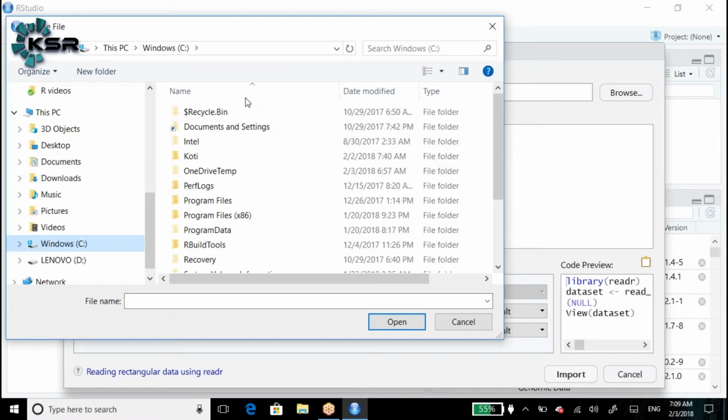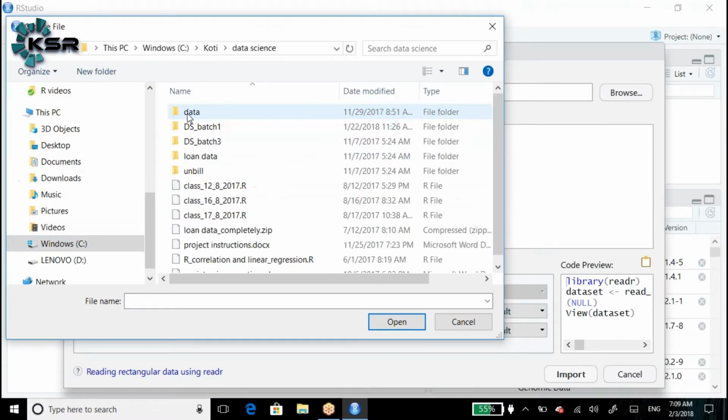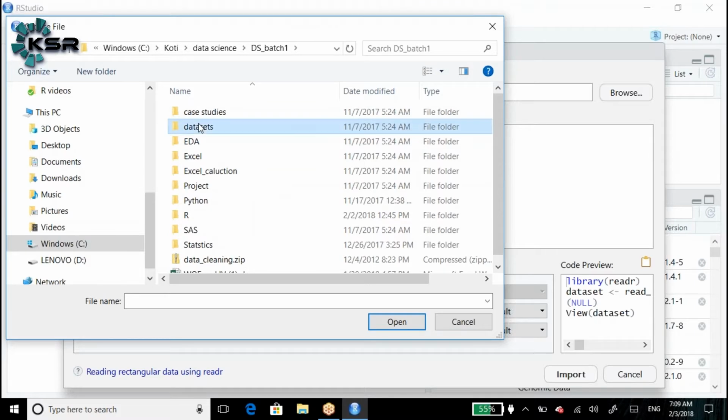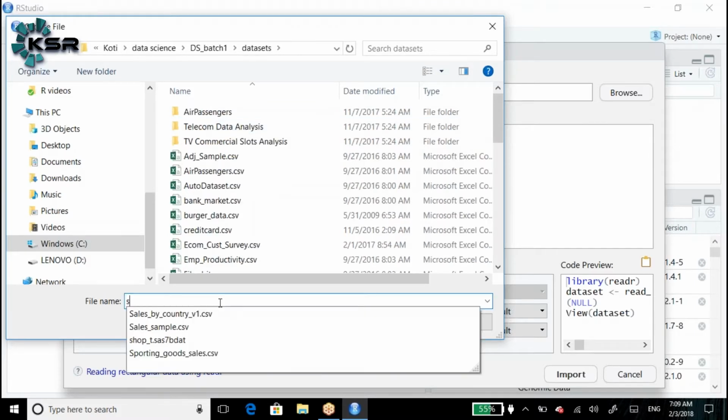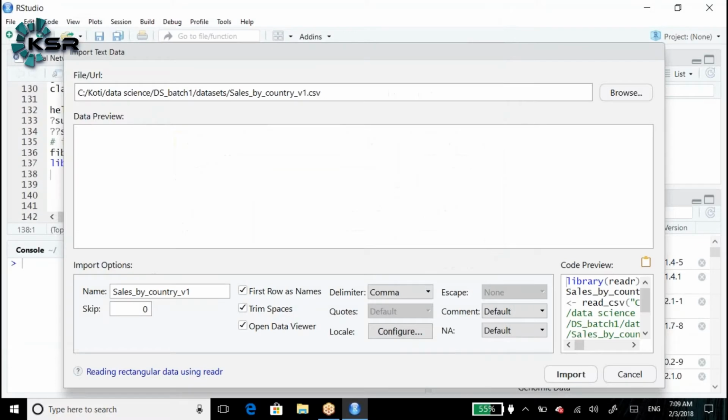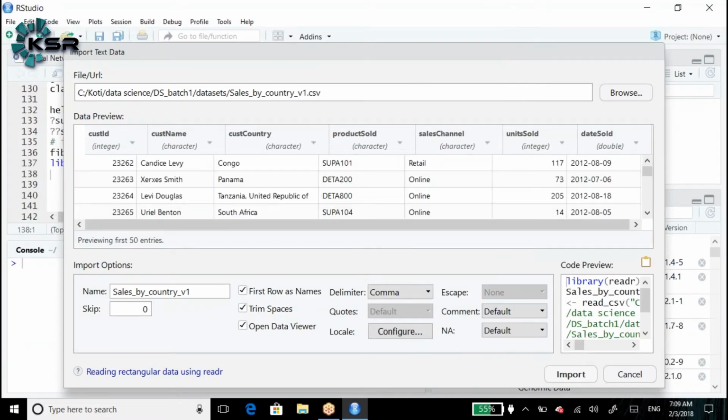Where is the location of the file? So go there. Sales by country is the data set I am going to import. Here, first is browse. Browse means where our file is located. Next is the data preview. By using the data preview, how many records can you see? 50 entries. Under import options, the name of the file I am just keeping as sales.